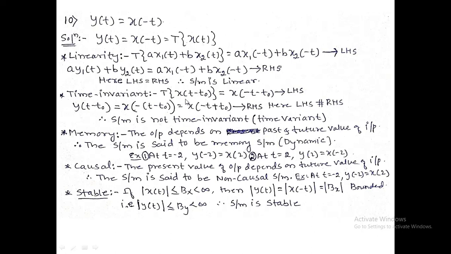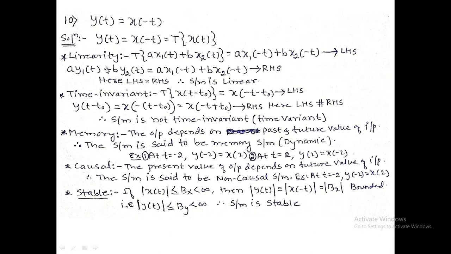System operating on the input signal x of t minus t naught. t naught is not defined in the question, hence I can consider t naught. Therefore, T of x of t minus t naught equals the system operating on the input signal, which is the same input signal only, where I have to replace t by minus t. That is the LHS. RHS: y of t minus t naught.